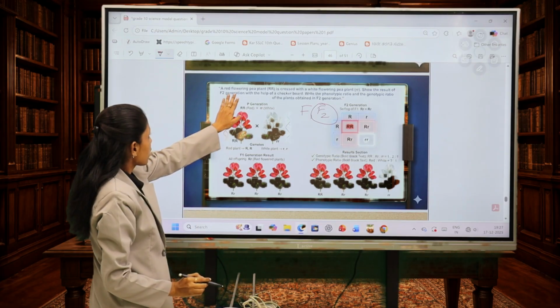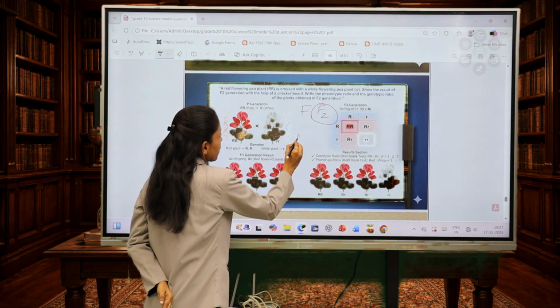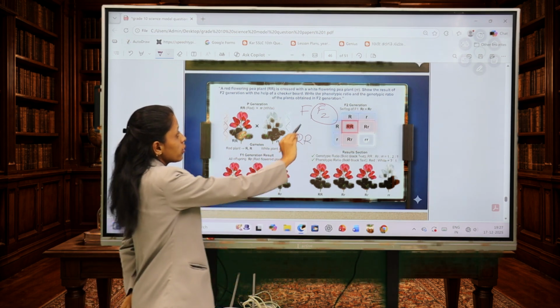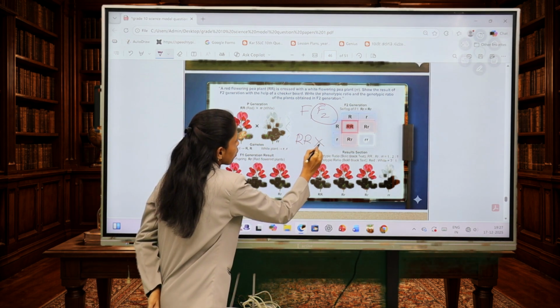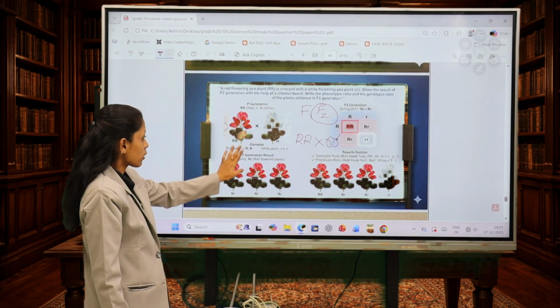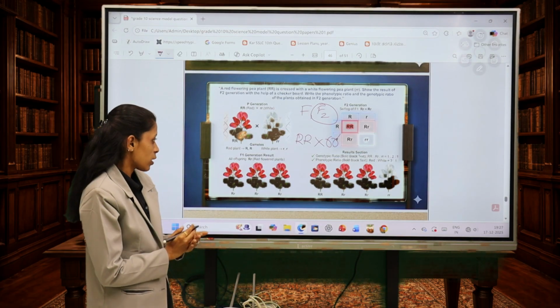Here, red flowering pea plant means capital RR. It is dominant. And white flowering means small rr. It is recessive. So what they are asking is, what are the offspring obtained in F2 generation?